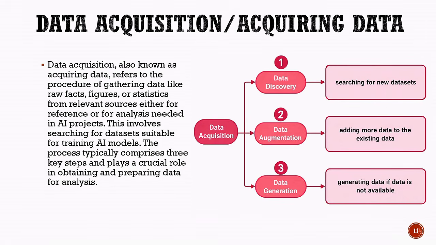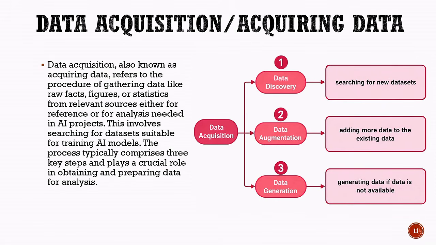The process of data acquisition typically comprises three key steps. The first step is data discovery. It involves searching for new datasets that can be useful for an AI project. The second step is data augmentation. This means adding more data to the existing data.